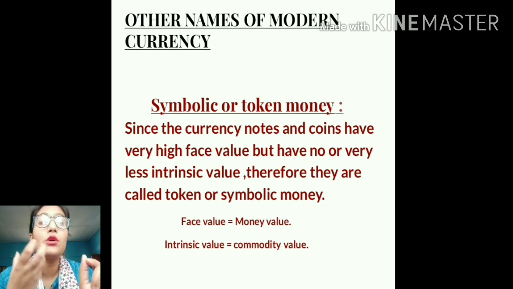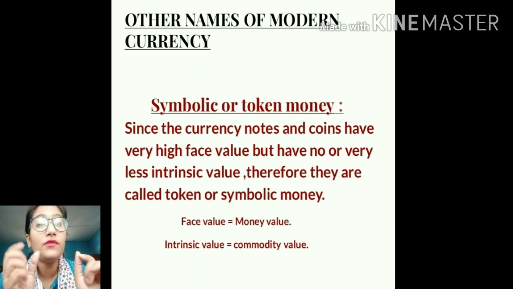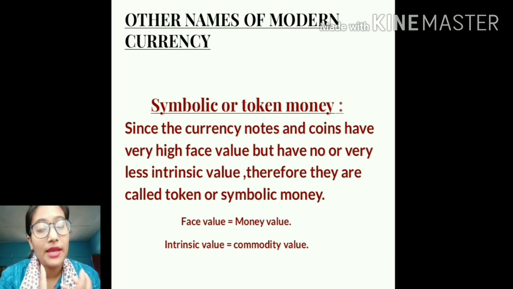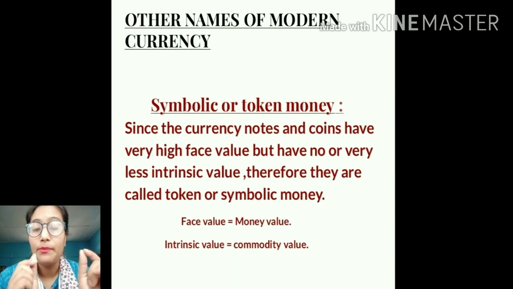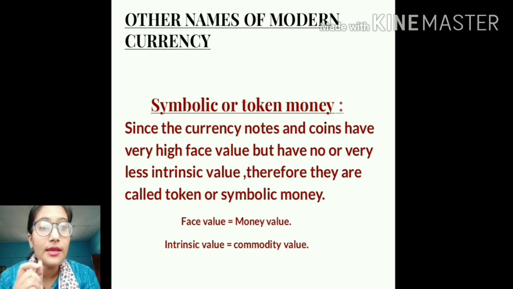But students, the commodity value is the value of the material of which that money is made. For example, the value of the paper of which that 500 rupee note is made is the commodity value, right? Or we can also call it the intrinsic value. So you can see below on the slide I have written: face value equals money value, and intrinsic value equals commodity value.